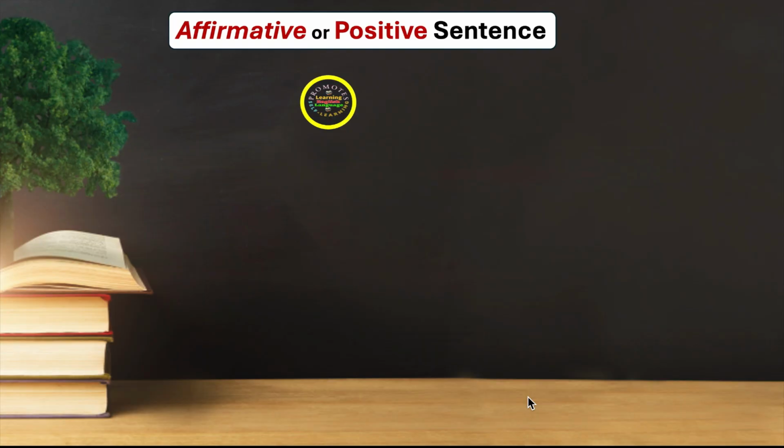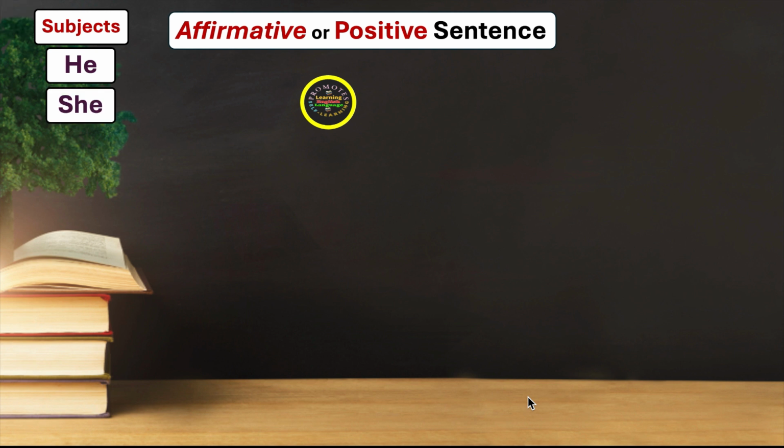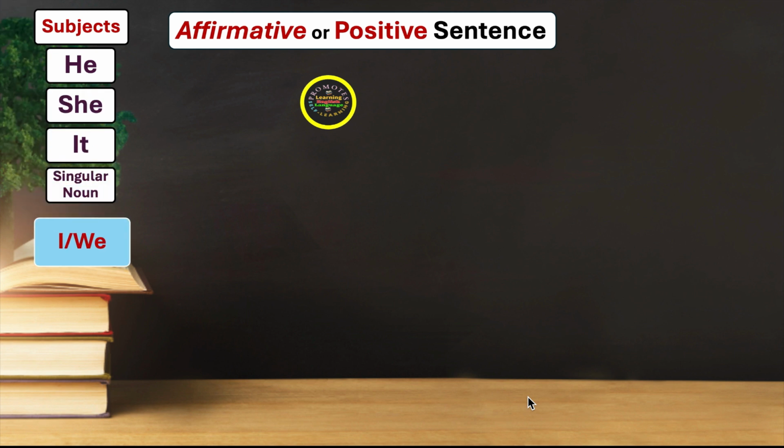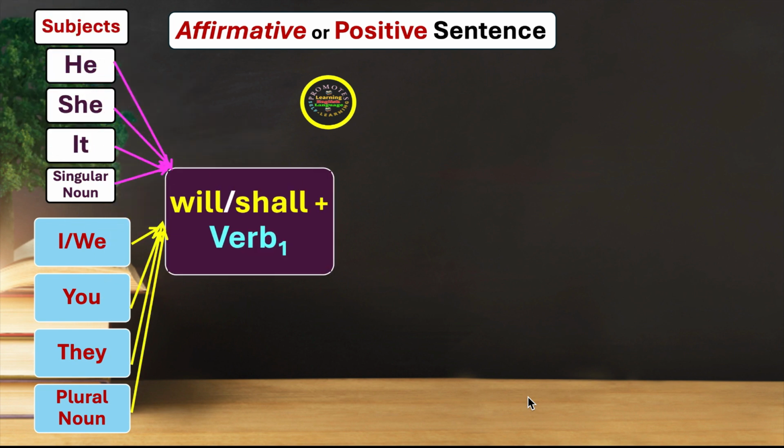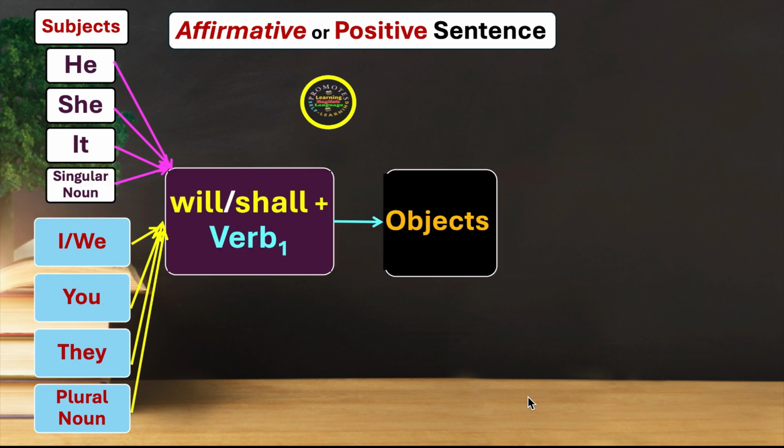Affirmative or positive form of sentence. We have the subjects like he, she, it, and singular noun. We have some more subjects like I, we, you, they, and plural noun. Whatever is your subject, whether it is in the singular form or the plural form, we use will or shall plus the first form, the root form of the verb, and then we use object or other words. See the examples.